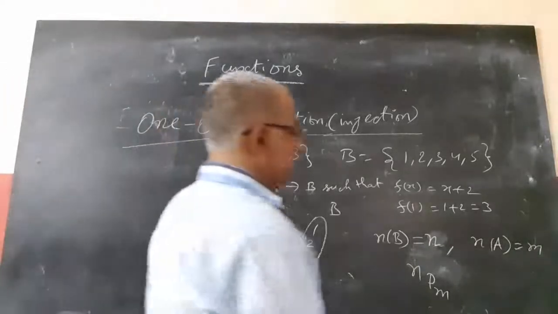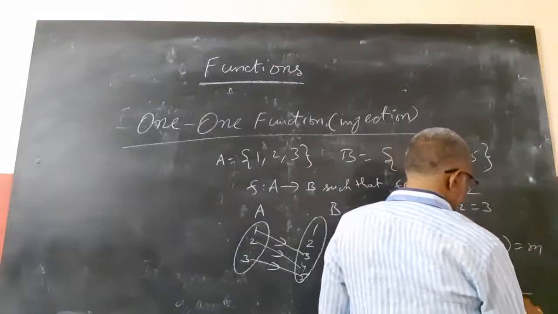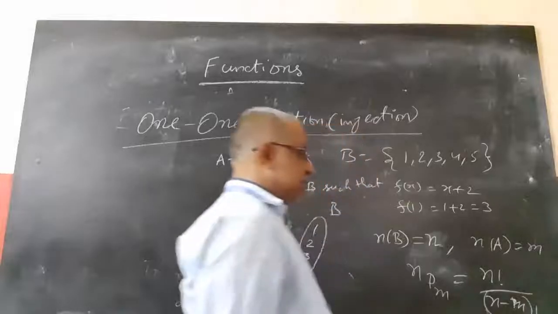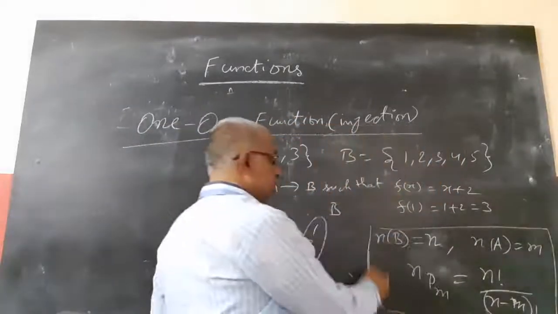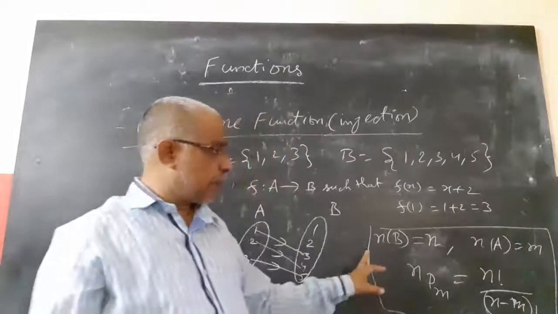What is nPm? nPm is nothing but n factorial by n minus m factorial. This small part you learn in second year in permutations and combinations, but now itself it will be useful for our objective. That's why I told you here.